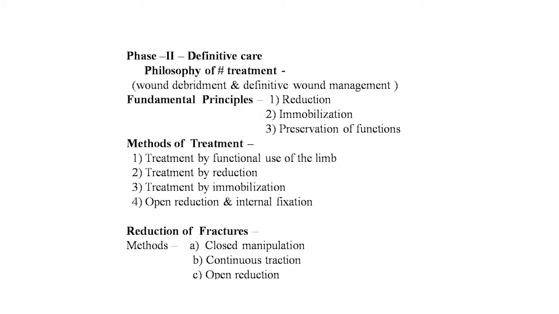Now phase 2, that is the definitive care. The philosophy of fracture treatment is wound debridement and definitive wound management. Fundamental principles are reduction, immobilization, and preservation of functions. Now the methods of treatment are treatment by functional use of limb, treatment by reduction, treatment by immobilization, open reduction and internal fixation, nailing and plating. Reduction of fractures methods are closed manipulation and continuous traction, and open reduction. These are the reduction of fractures methods.